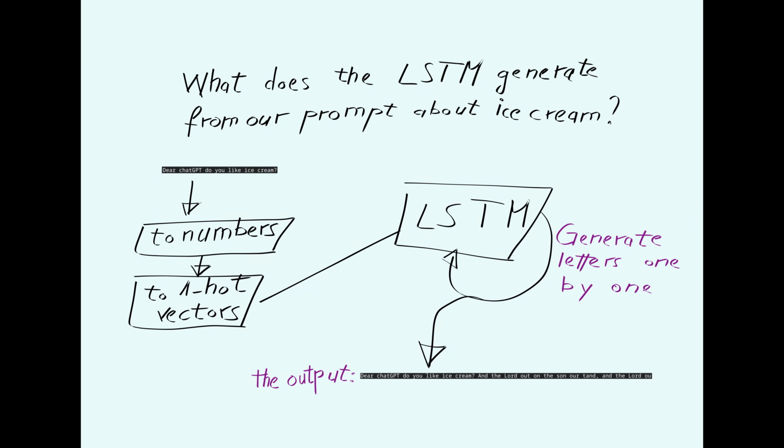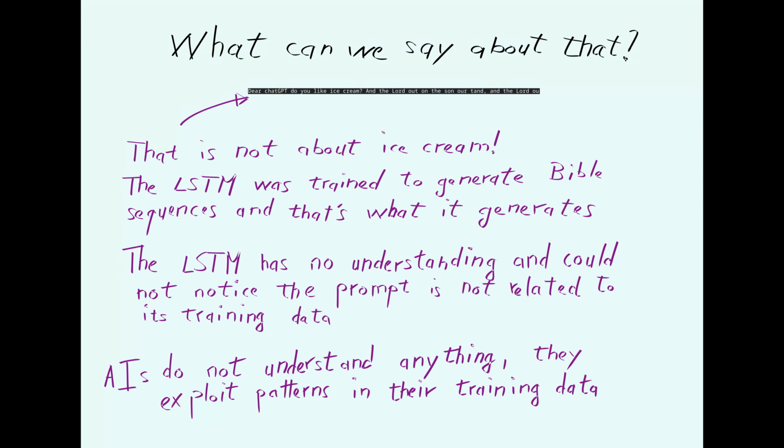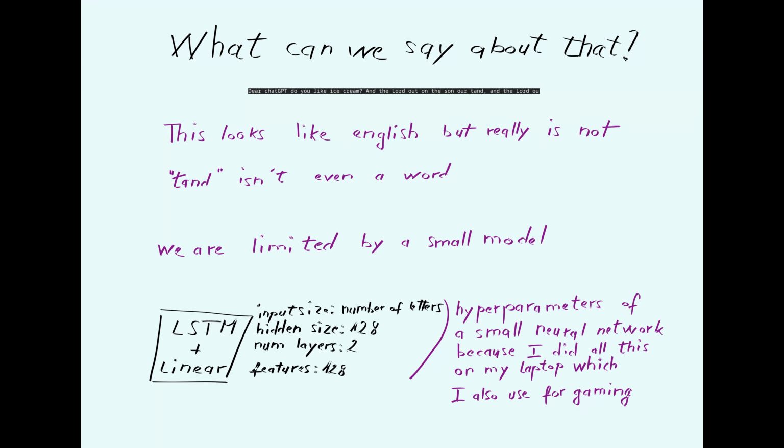I get this. This does not resemble any reasonable answer I expected about robots liking ice creams. That answer tells us two things. The first is that the LSTM's answer depends on its training data. This is seen well in this answer text. A sequence of letters that seem to come often is LORD. So it is interesting, in order to minimize the loss function, to produce this sequence of letters. The other thing we can see is that this LSTM's answer looks nothing like sequences of letters related to ice cream. And while it looks a bit like English speech, it is definitively not English speech.